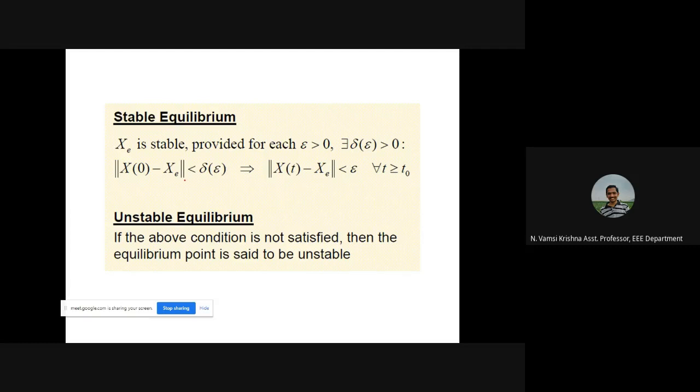So if the initial condition is within this delta, the state of the system will not leave the sphere of radius epsilon. Then the system is said to be stable. If this is not happening, we say that it is unstable.